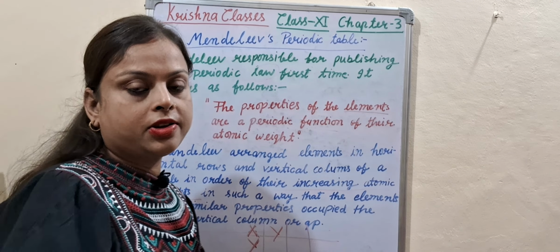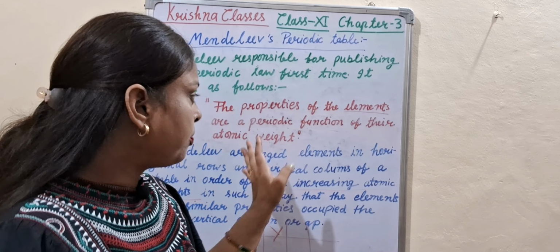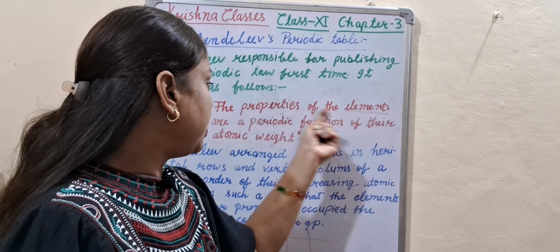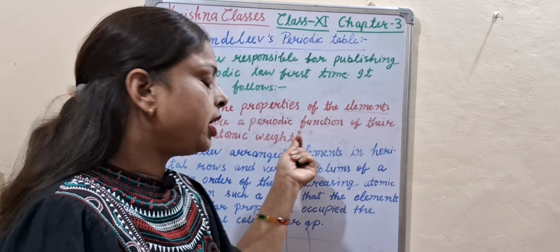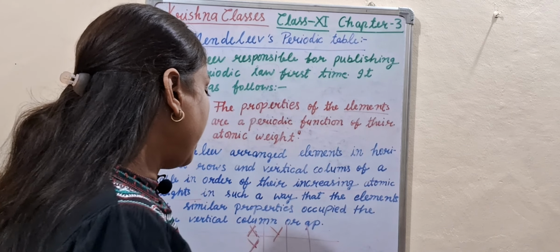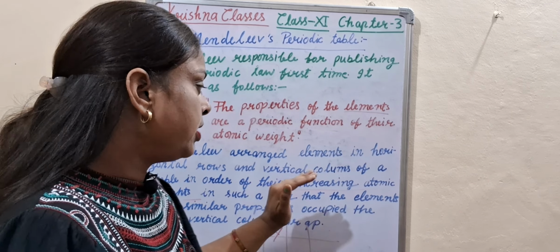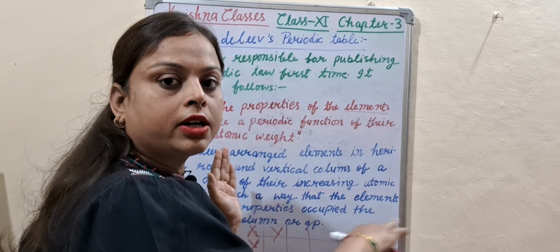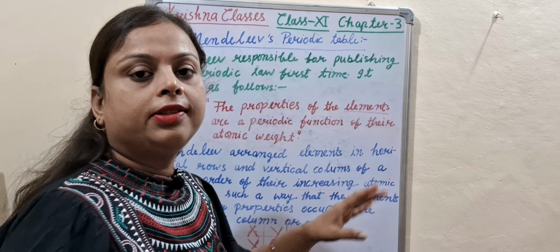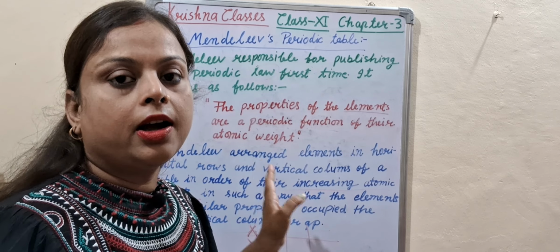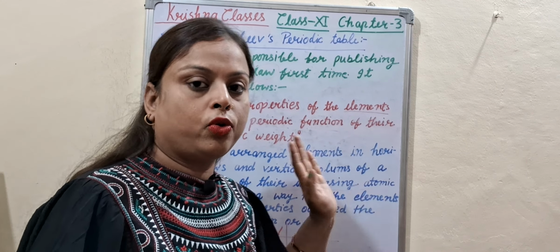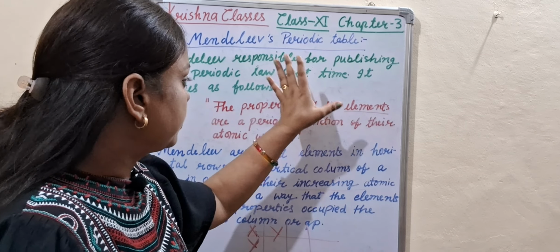Hope you understand this topic very well. This is very simple and easy. Mendeleev states that properties of elements are a periodic function of their atomic weight, and he arranged elements in increasing order of their atomic weight in horizontal rows and vertical columns. Elements with the same properties are arranged in the same group. So this is the Mendeleev's law.